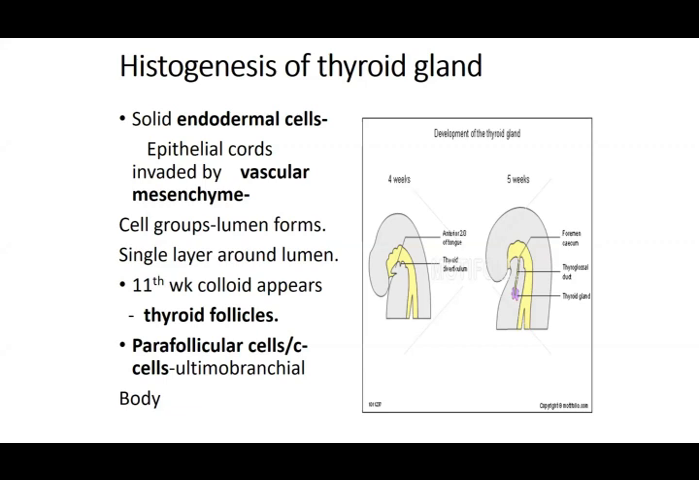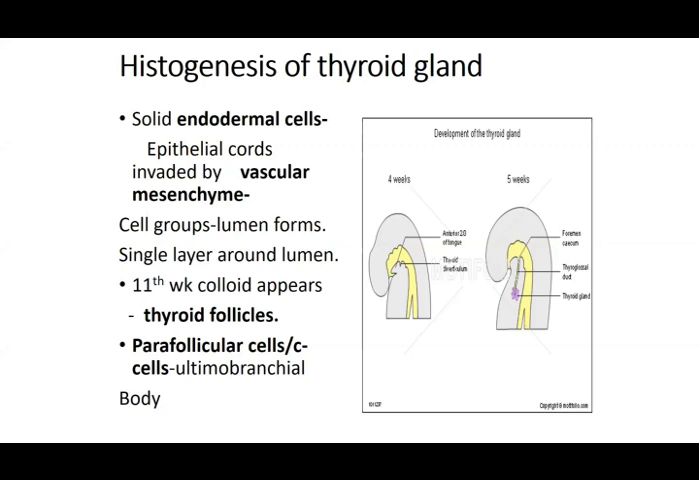Then you have what we call your parafollicular cells, or the C cells. If you remember from the sixth arch, we said nothing is produced there except your parafollicular cells, or C cells, what we call the ultimobranchial body. That name is also given to these parafollicular cells. So that ultimobranchial body is going to come from your sixth pharyngeal arch.